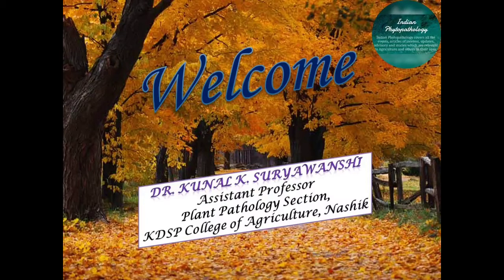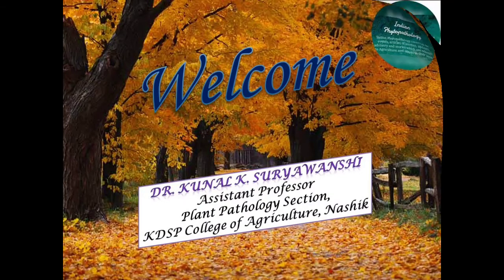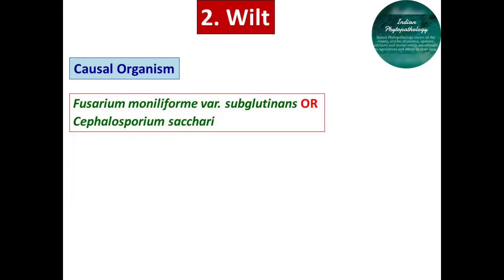In the last lecture, we have seen red rot of sugarcane and its causal organism, that is Colletotrichum falcatum, its symptoms, life cycle, symptomatology and their management. Today we are going to see the wilt of sugarcane. Its causal organism is Fusarium moniliforme, Rhizopus glutinus or Cephalosporium sacchari. These are names given to a single pathogen and it causes wilt in sugarcane.